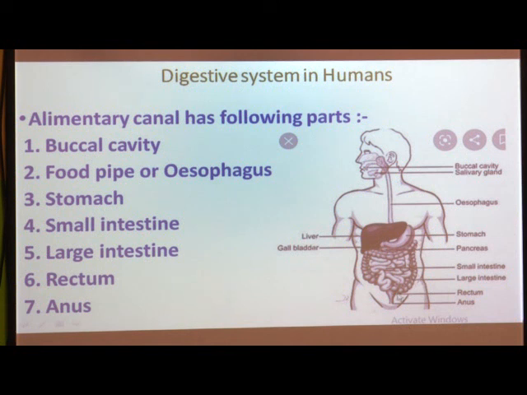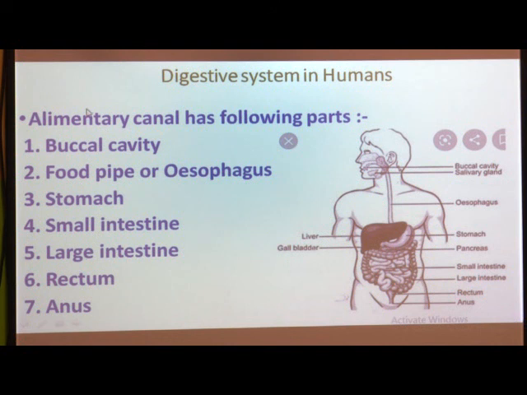and this dark colored structure around small intestine is called as a large intestine, which is the fifth part of this digestive system, or we can say alimentary canal. And next one, it is a rectum. Rectum is here, large intestine ends with rectum and rectum ends with anus. Okay.